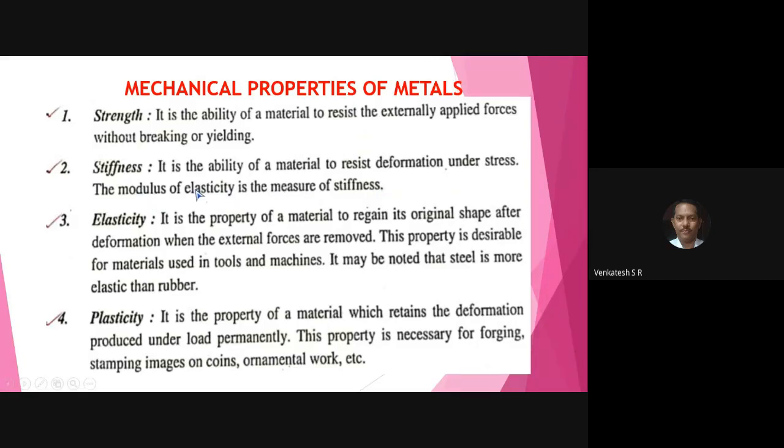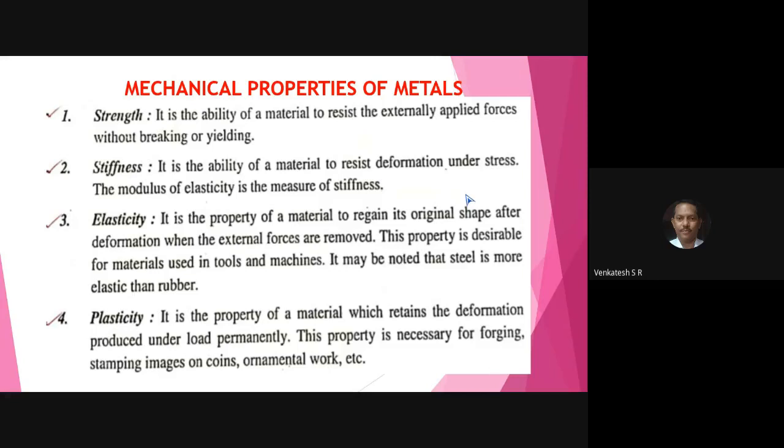Write down the definition. Stiffness is the ability of a material to resist deformation under stress.